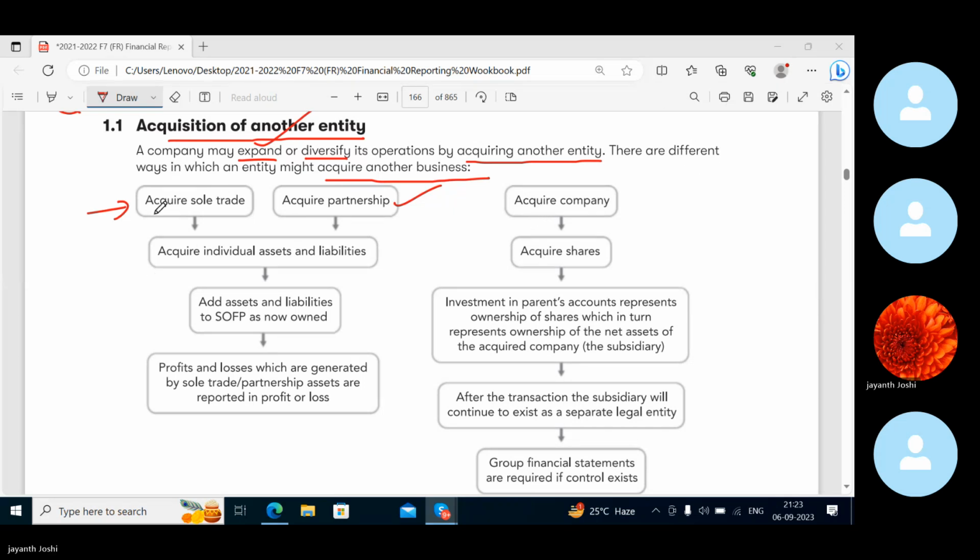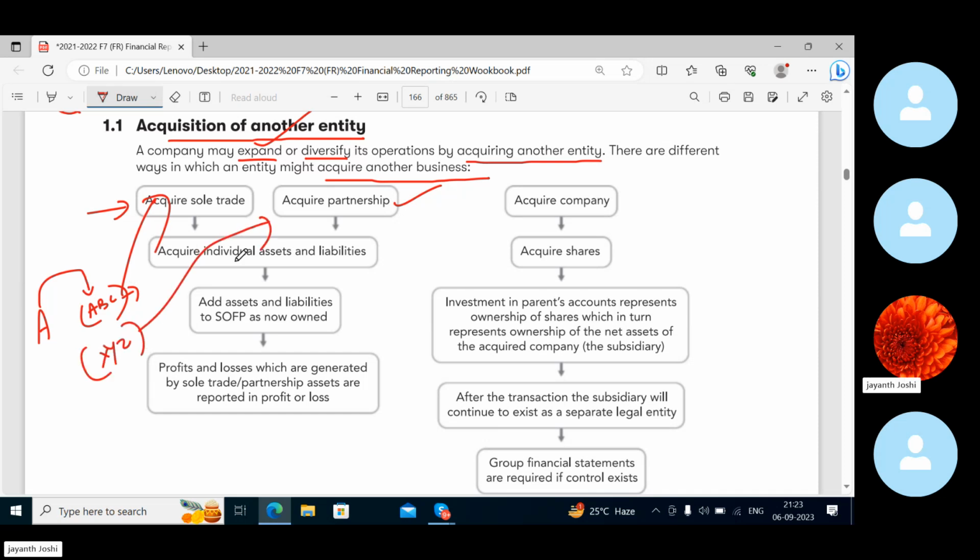Now, let's say here we have a company, it wants to acquire a sole trading firm ABC. A company wants to acquire a partnership firm XYZ. A company can acquire the assets and liabilities of those companies or firms.